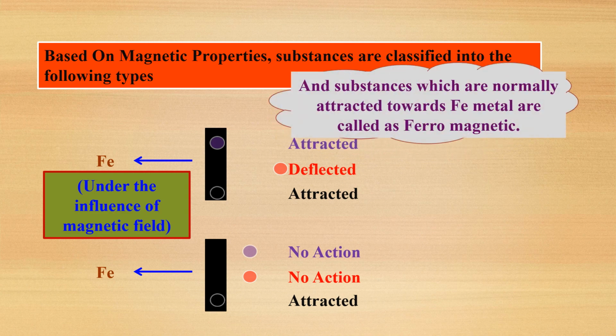Next one, the substances which are normally attracted towards iron metal are called ferromagnetic. Ferromagnetic substances are strongly attracted towards the magnetic field. Why are they strongly attracted? In this case, consider the domains like electrons only. The single direction domains are more in the ferromagnetic substances. That's why these are strongly attracted towards the magnetic field.